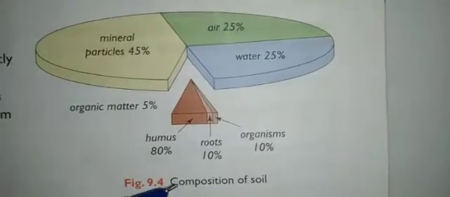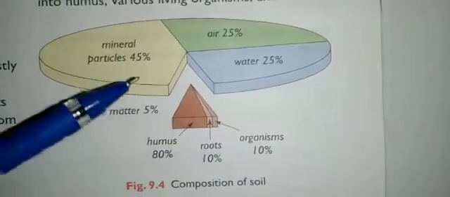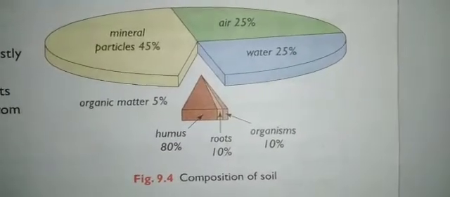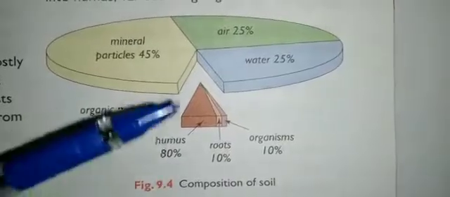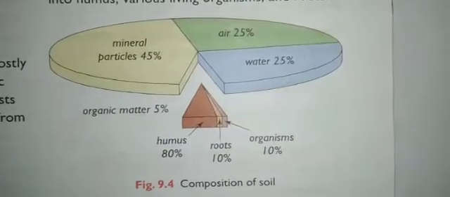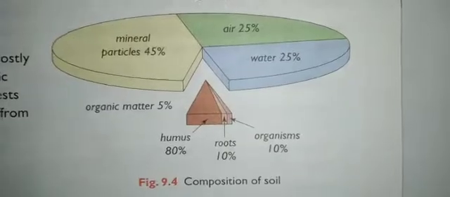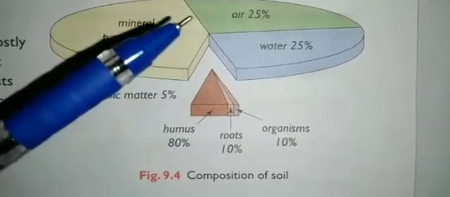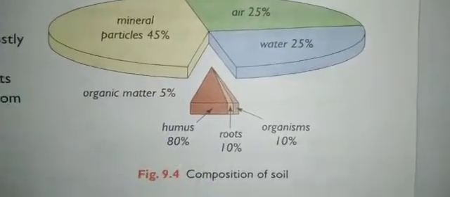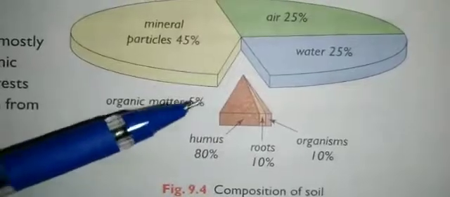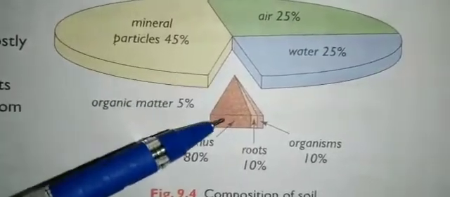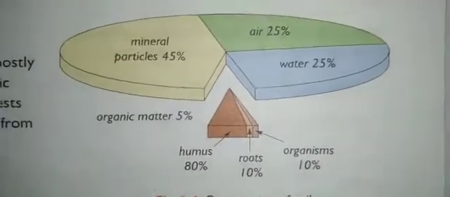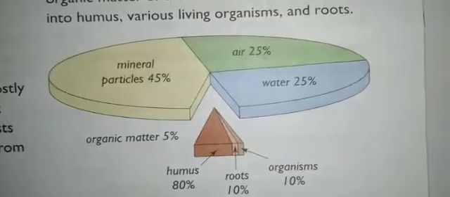Next is composition of soil. What is it made up of? Most soils possess four basic components. One is soil particles, next water, air and organic matter. This organic matter of the soil can be further divided into humus. Here you can see this is organic matter. ಈ organic matter ಅಲ್ಲಿ there are different types, that is humus, roots and organisms. Various living organisms and roots are involved in this.